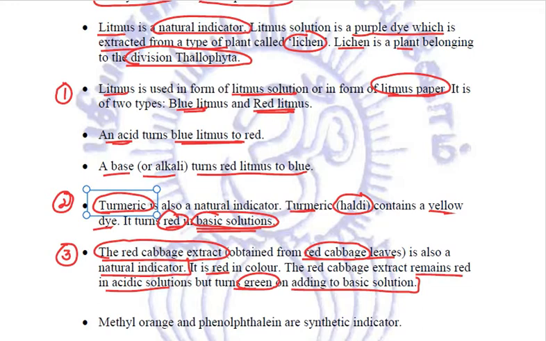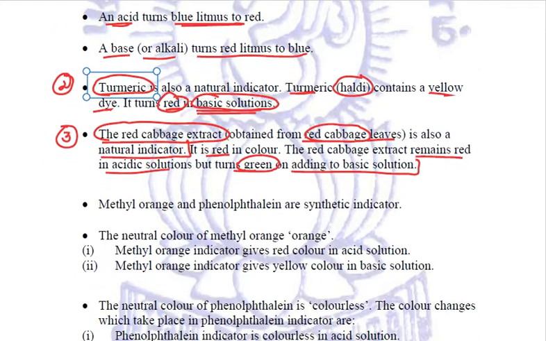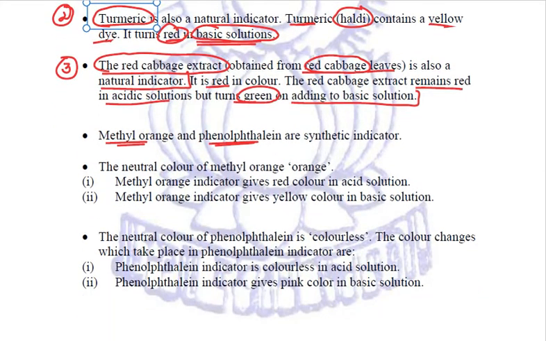Now, the synthetic indicators, or the man-made indicators, examples are methyl orange and phenolphthalein. Let us try to relate both one by one along with their color changes. The neutral color of methyl orange is orange, and it is converted into red color when we put it in an acid solution.